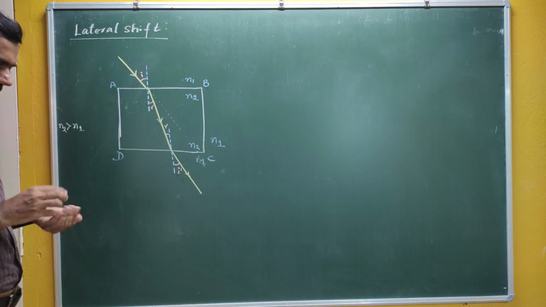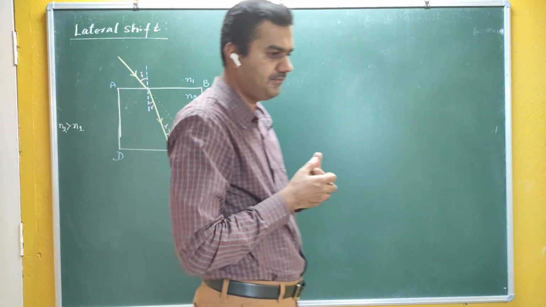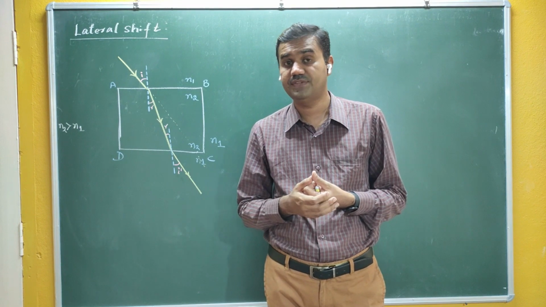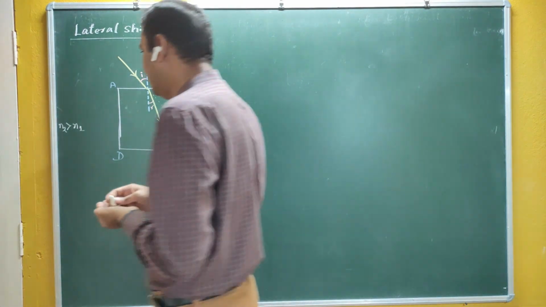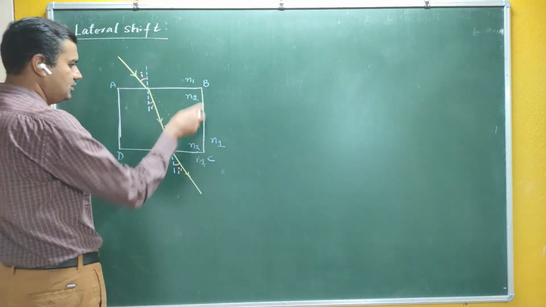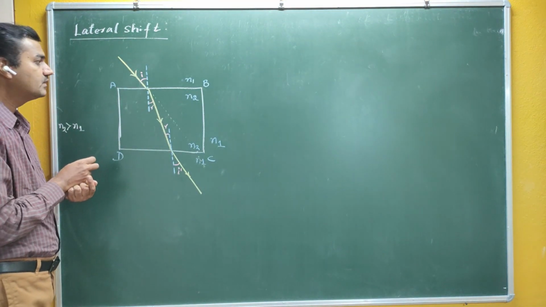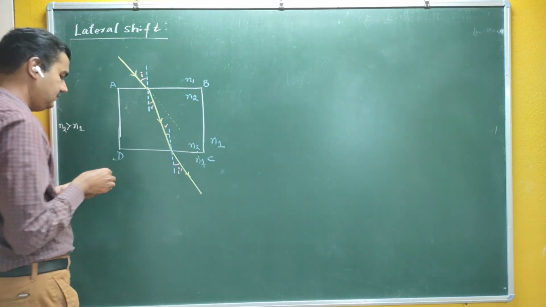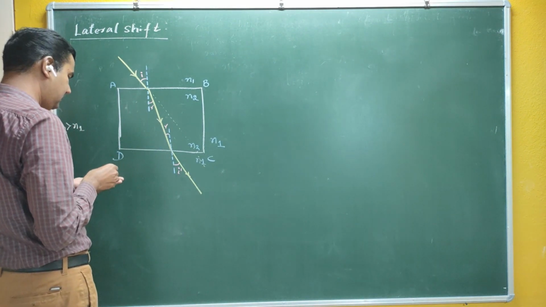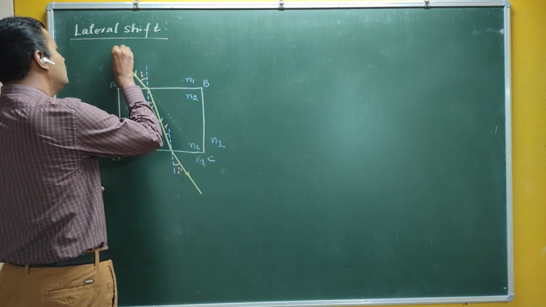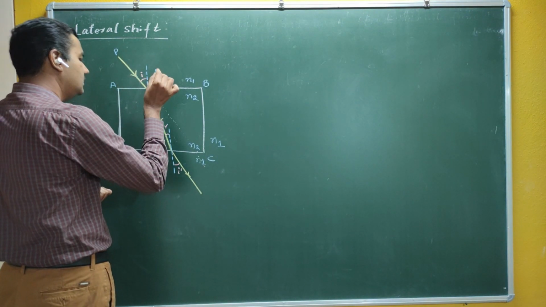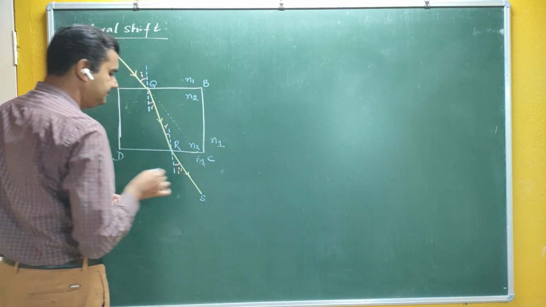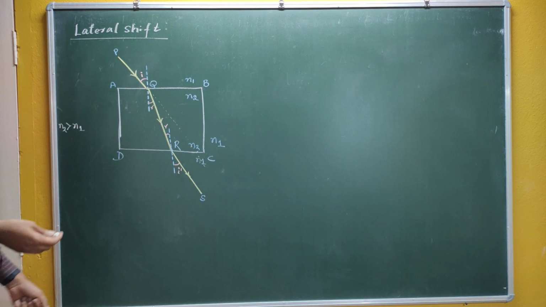You can see here, in the earlier case of single refraction, you have only two mediums and only two rays, the incident ray and the refracted ray. But in case of double refraction, there are three rays, 1, 2 and 3. Let me name them. Let me call this ray PQ, this one QR and this one RS. So I have three rays here.